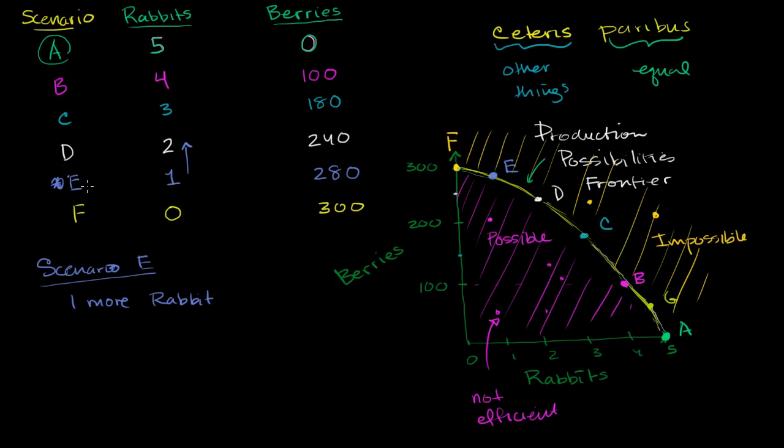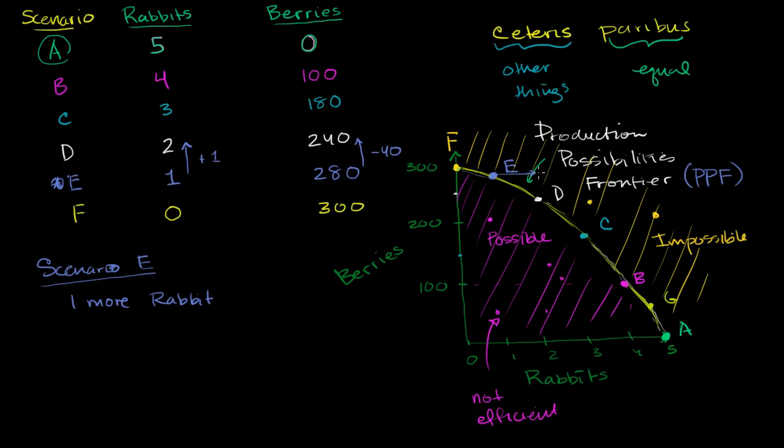So I'm really going from scenario E to scenario D. What am I going to give up? So this is plus 1 over here. Well, I'm going to give up 40 berries. And you can see it visually right here. If I try to get one more rabbit, I can't go into this unattainable part right over here. I have to stay on the production possibilities frontier, sometimes abbreviated as PPF.